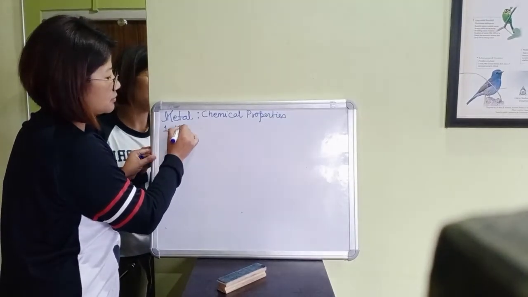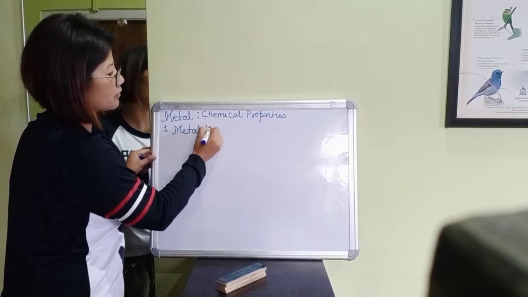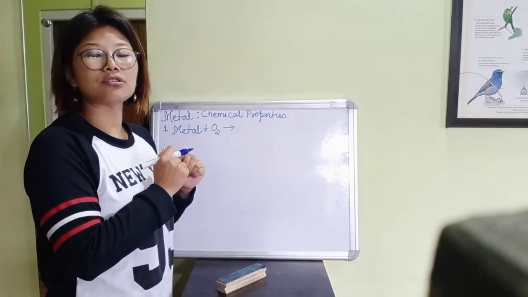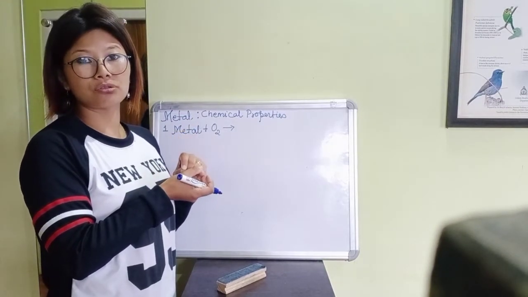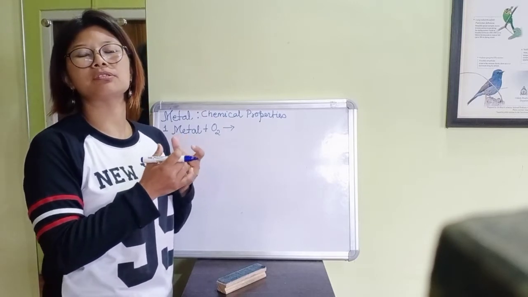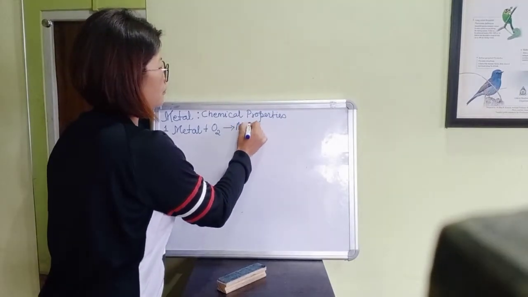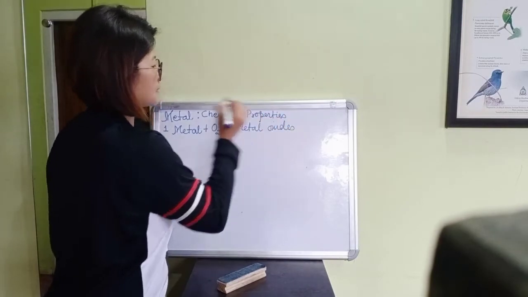So the first chemical property of metals is: what happens when metals react with oxygen? All the metals, in fact most of the metals, react with oxygen to form metal oxides.